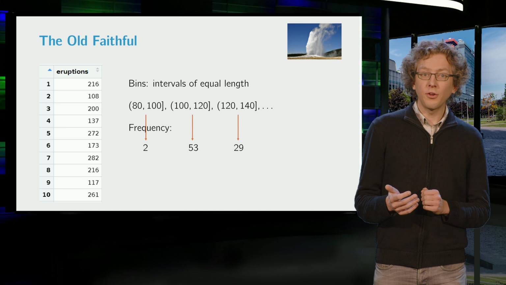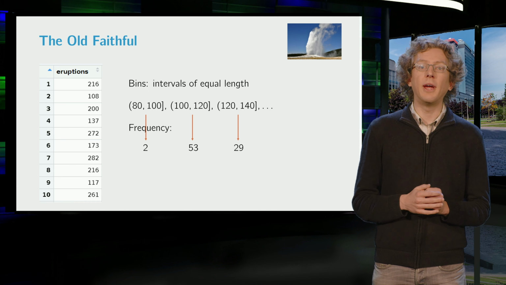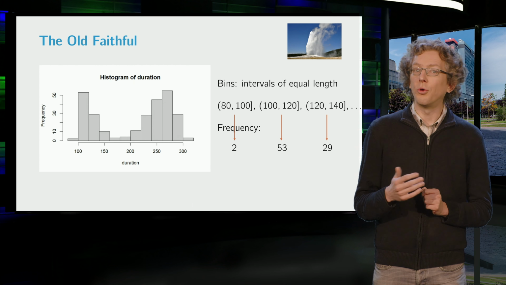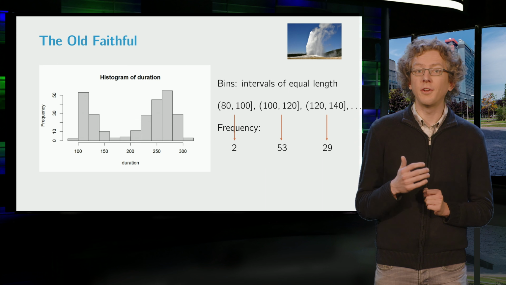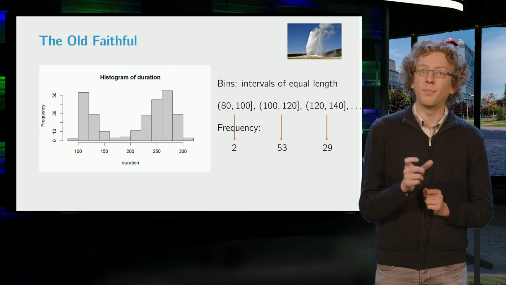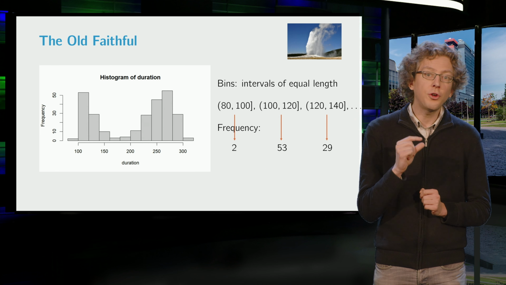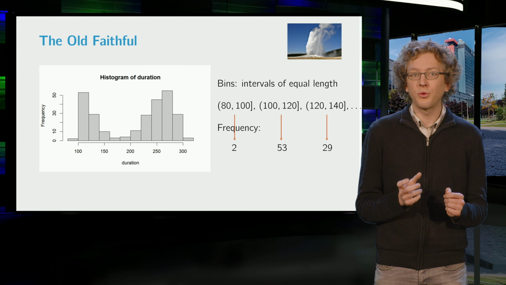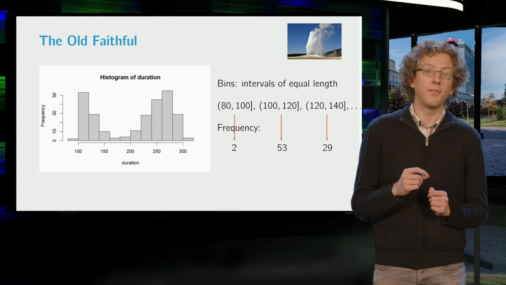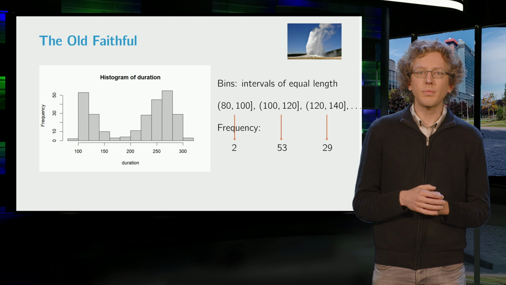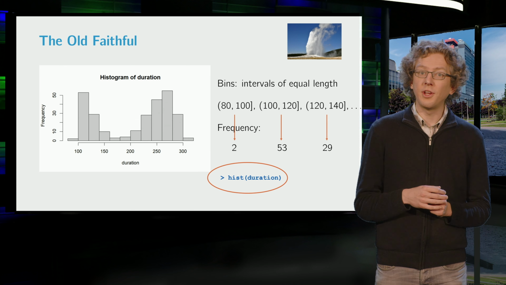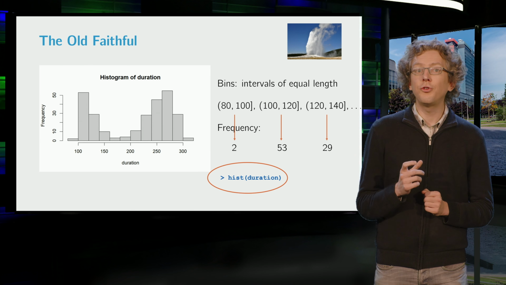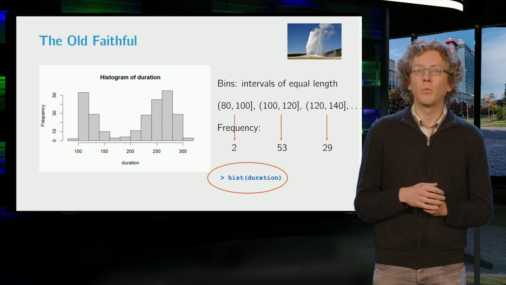We then draw rectangles with each chosen bin as its base and the frequency as the height. Notice the leftmost rectangle, which has the interval from 80 to 100 as its base and which has height just 2. The second rectangle has the interval from 100 to 120 as its base and it has height 53, and so on. This histogram was made using the hist command in R. R has an algorithm to choose the bins in a sensible way.